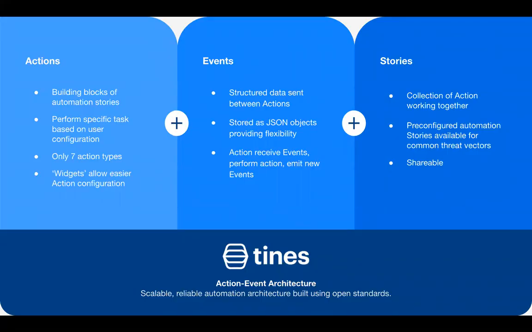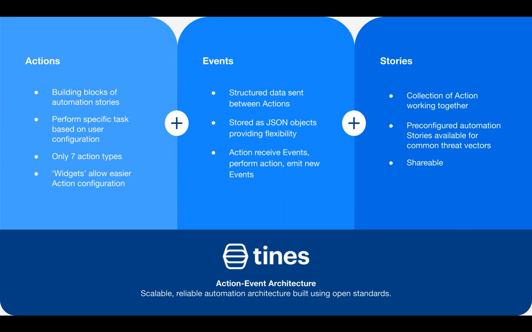To give some insight into the action event architecture, Times has those 7 foundational actions, and actions are the building blocks of automation stories. They perform specific tasks based on the user's configuration. These widgets allow for action configuration, where you can define the resource variables, the credential variables, as well as the specific actions that the user or the request should be taking within the story itself.